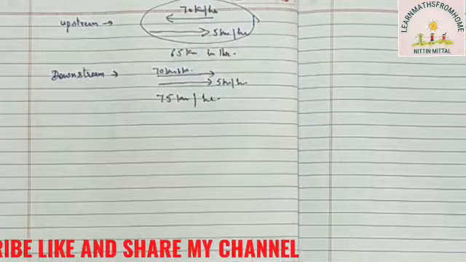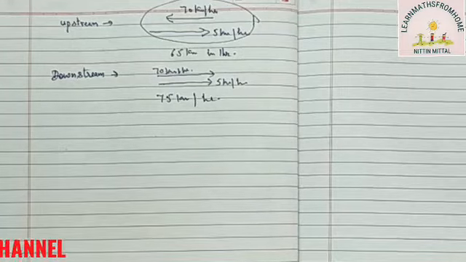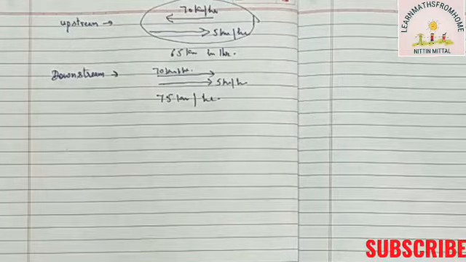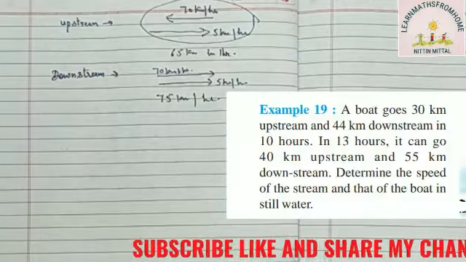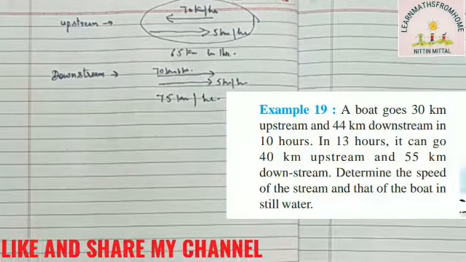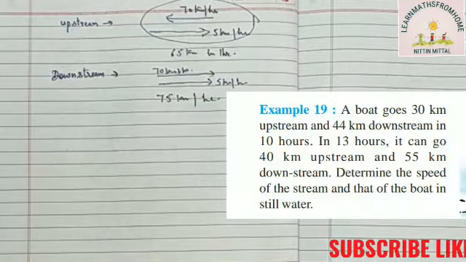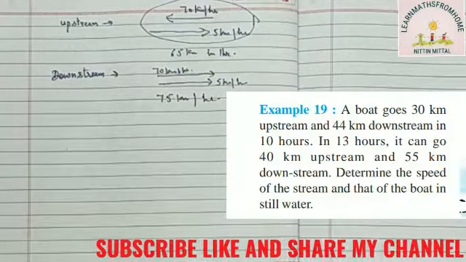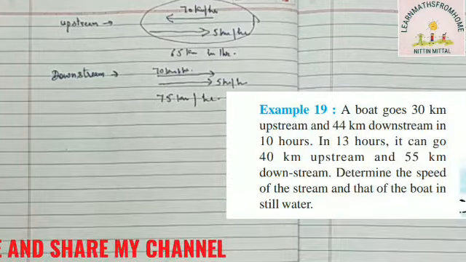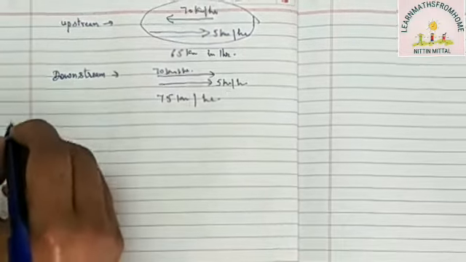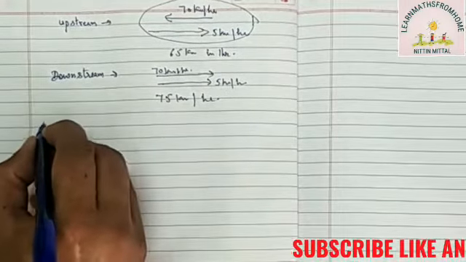Now in this question we have to do supposition. As we read the last line once again, determine the speed of stream and that of the boat in still water. So we have to start our question from supposition of variables. So let me start solving this example.